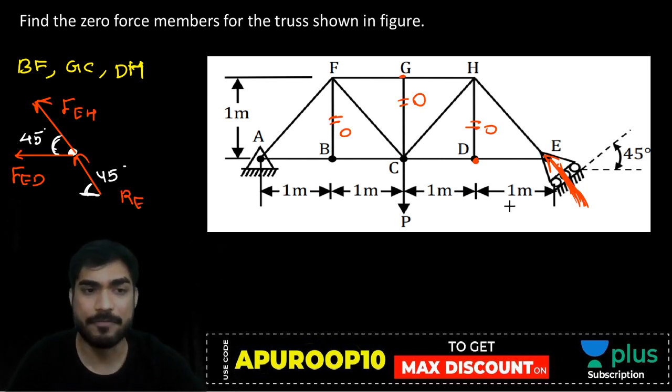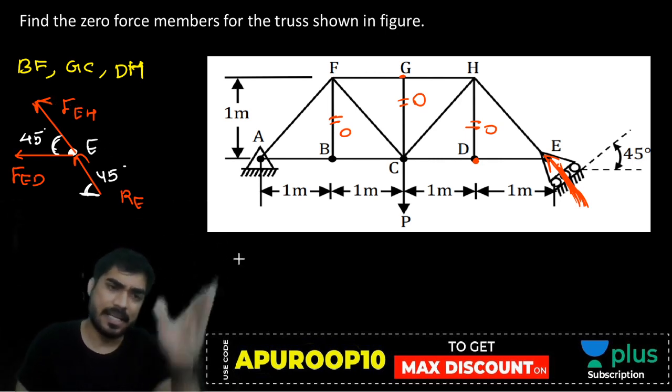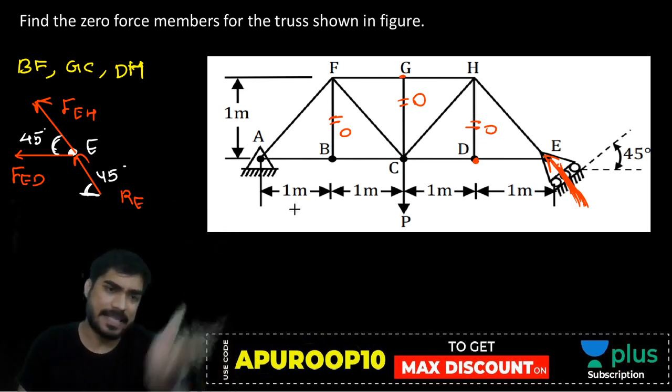Okay. So now my friend, if you see joint E, you will see that EH and RE are in the same line.